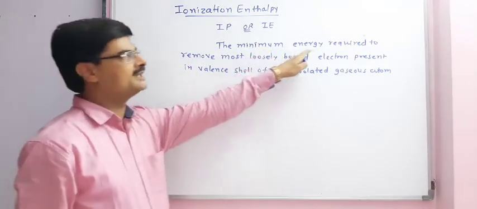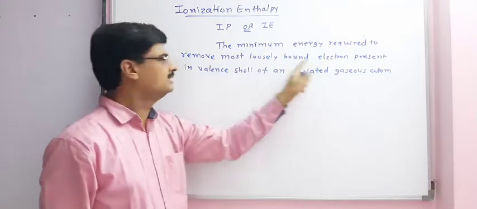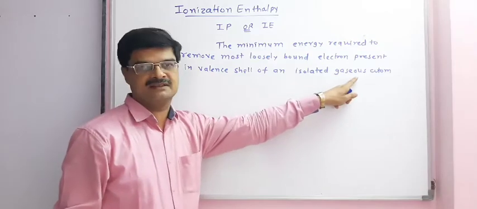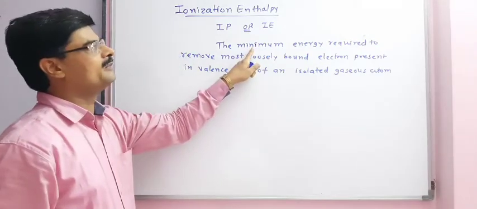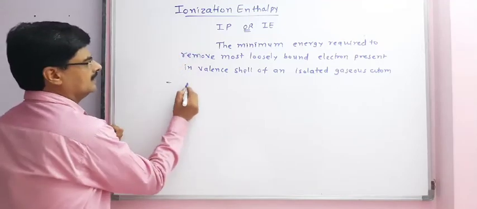The minimum energy required to remove the most loosely bound electron present in the valence shell of an isolated gaseous atom, that minimum energy is known as ionization enthalpy.